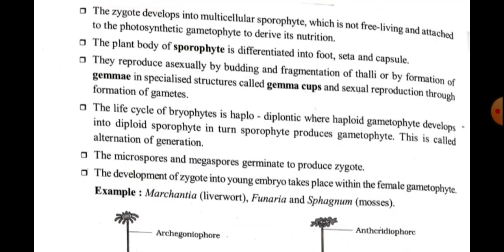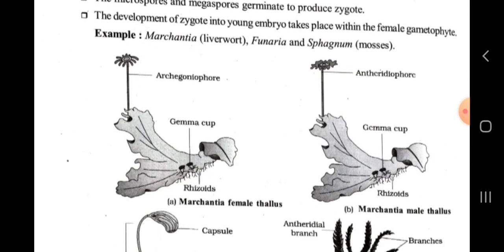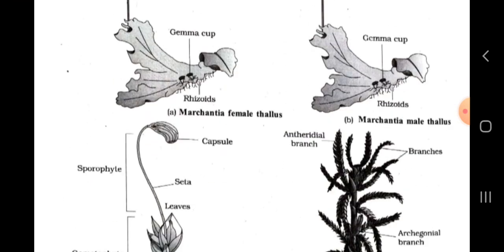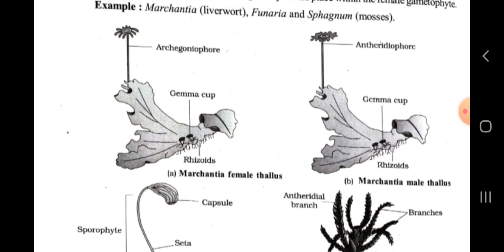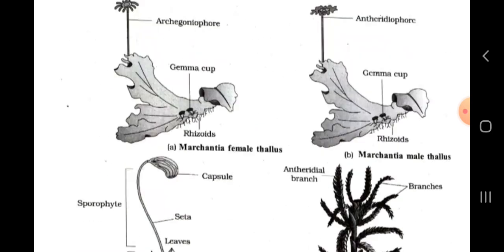The zygote develops into a multicellular sporophyte, which is non-free living and attached to the photosynthetic gametophyte to derive its nutrition. The plant body of the sporophyte is differentiated into foot, seta and capsule. And here you can see some examples: Marchantia male thallus, Marchantia female thallus, and here you can see Funaria gametophyte and sporophyte.